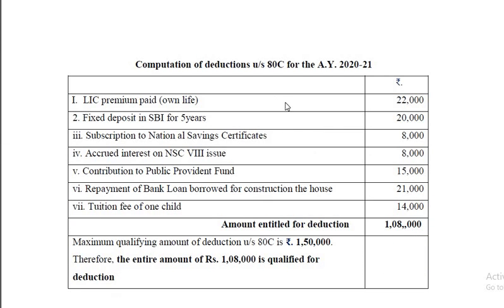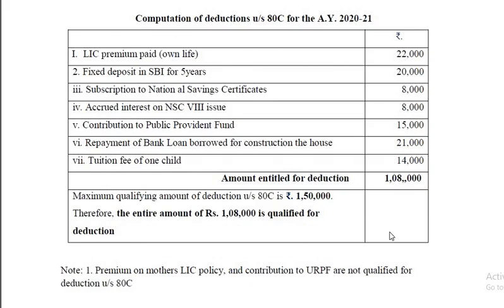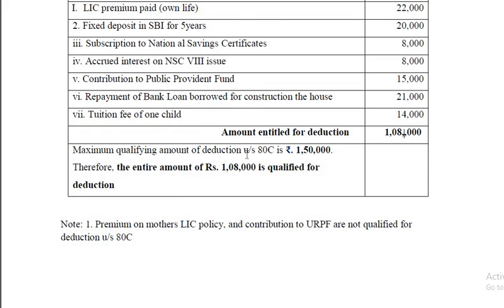So it is given here in the form of a solution. The total amount comes to 1,08,000. Now the rule is that the actual qualified amount 1,08,000 or the limit of 1,50,000, whichever is less. Therefore here the entire 1,08,000 is deductible under 80C. The maximum qualifying amount of deduction under 80C is 1,50,000.